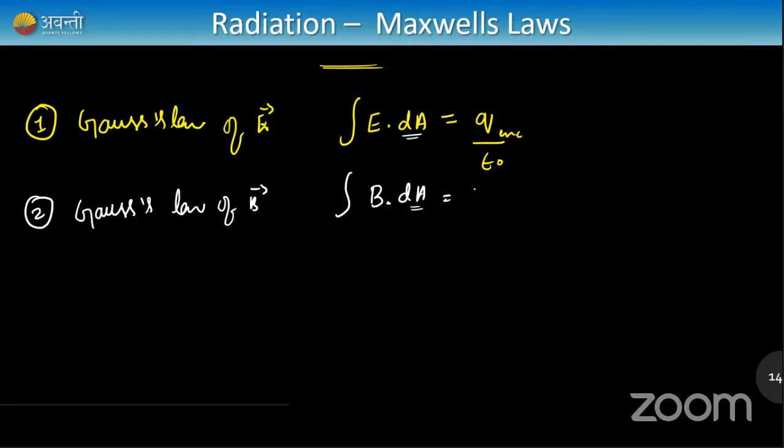Can you tell me, guys, what is B dot dA? What is the Gauss law for magnetic field? Who will tell me? Very quick. That's correct, that's B dot dl. That's also right, one of the formulas. But B dot dA, the area integral, is zero. This is zero. That is why we say that monopole does not exist.